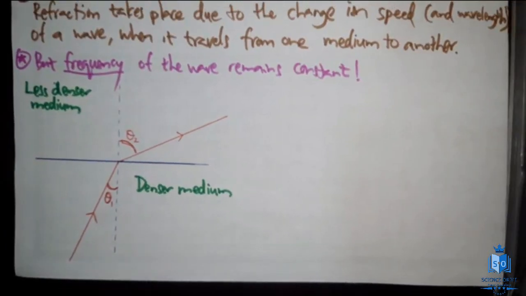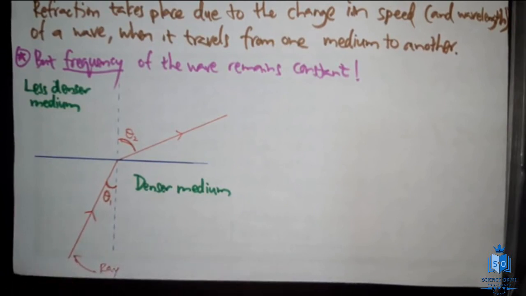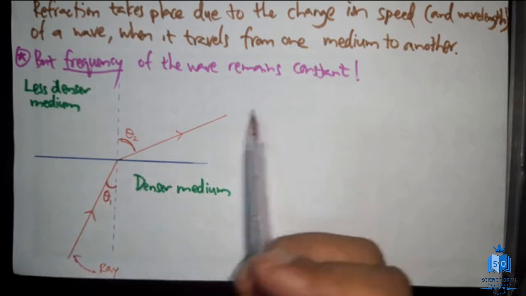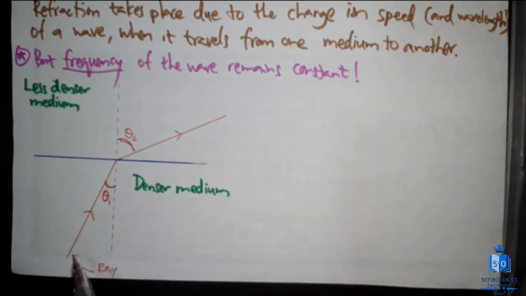This is how we normally draw a ray. We call this red color line a ray. But this is not how a wave looks like. This is a ray, a light ray. So what is a ray? A ray actually is an imaginary line which represents the path of a wave.